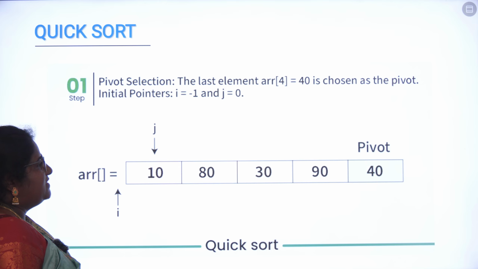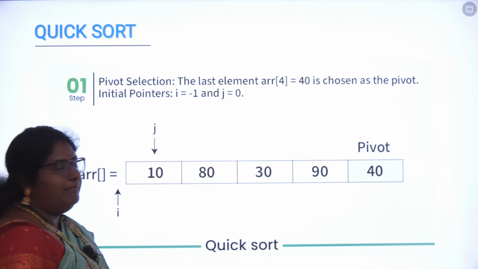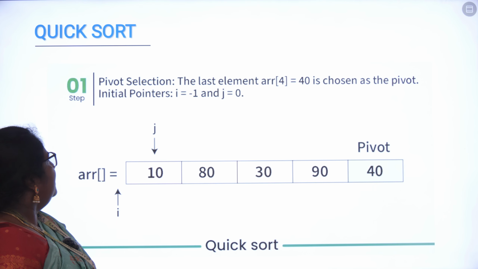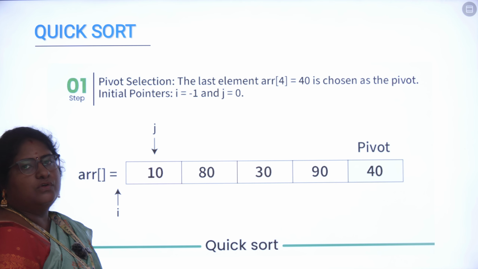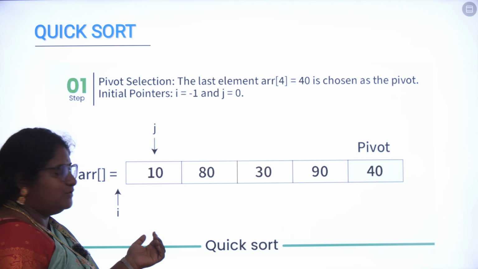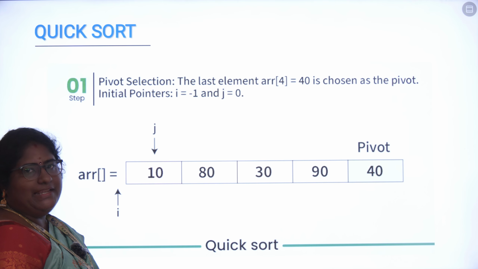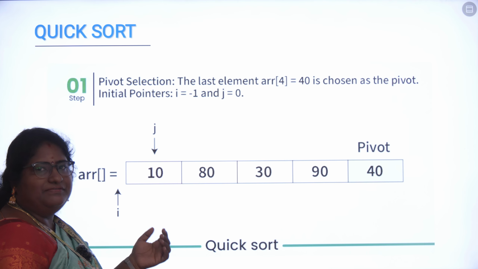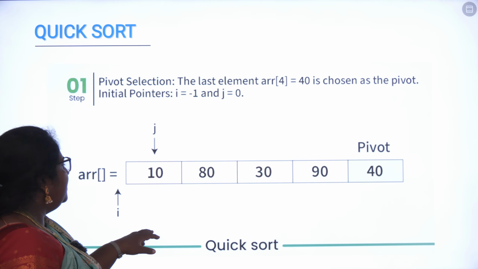So first we are going to select the pivot element. In this example we have selected the pivot element as 40, and then we are going to find out the i value and j value. Before starting the iteration, we will fix the i value as -1, which is the start of the array, and we will fix the j value as 1, which is the first element of the array. So this is the method we will be using.